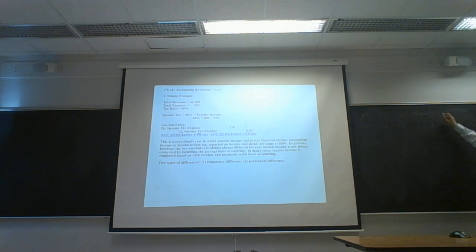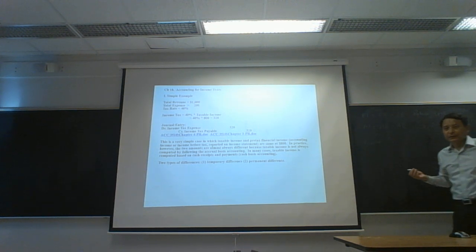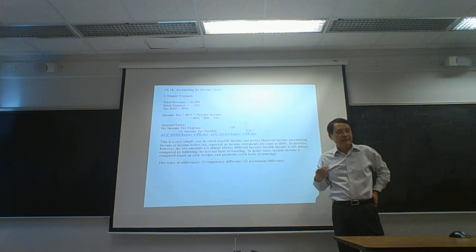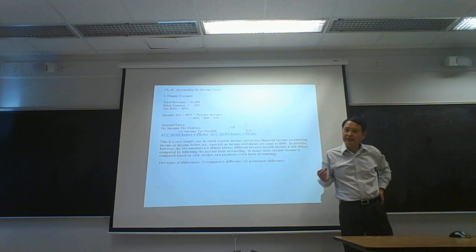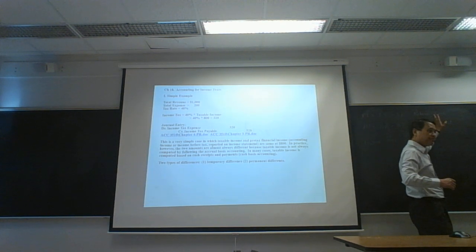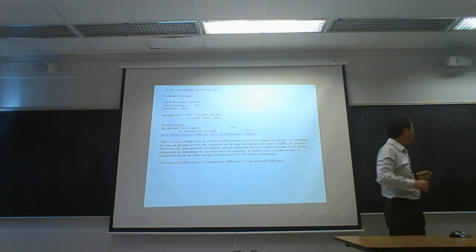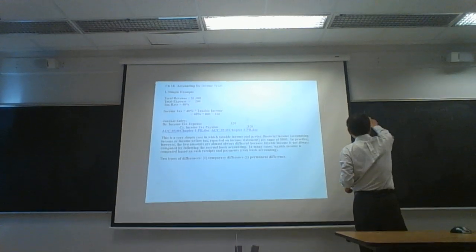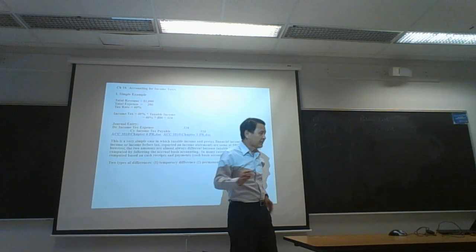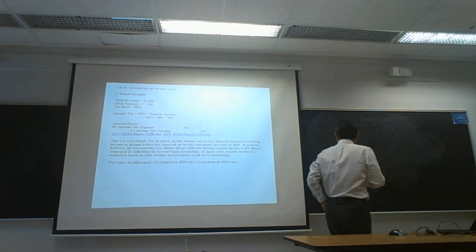So it is cash basis for taxable income, and accrual basis for accounting income. Because of these two different rules, taxable income and accounting income are almost always different.